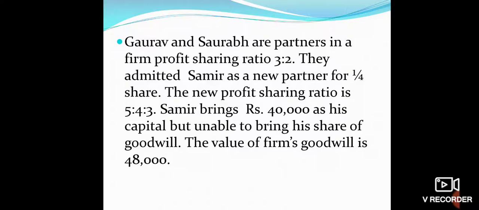And we have to find out the sacrificing ratio in this question. So first of all, let us find out the sacrificing ratio. And the amount of goodwill is given as the firm's goodwill, and we have to find out Sameer's share of goodwill.